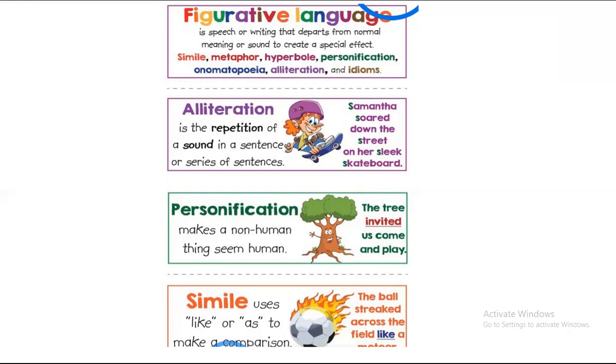Personification is when we give human attributes to a non-living thing. For example, the tree invited us, come and play. The tree cannot actually invite, it cannot speak. So obviously it's personification because we are giving the tree human attributes. All right. Simile. Simile is when we use words like or as to make a comparison. For example, that boy is tall as a building, or the house is dirty as a dustbin. Like it's given over here, the ball streaked across the field like a rocket. Getting it? Okay.